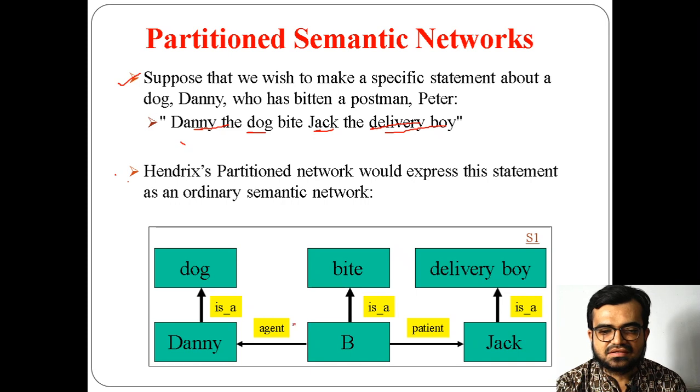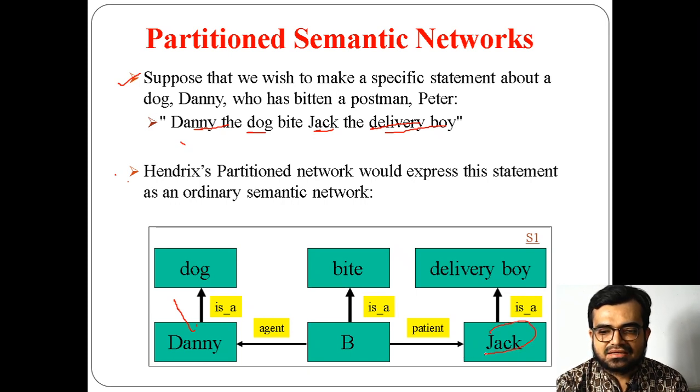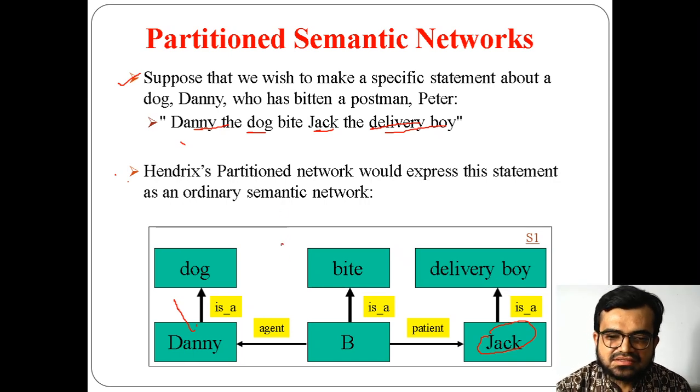So let us consider B as an object. What is B? B is a bite. Who performed it? Who is the agent? Danny. Who is Danny? Danny is a dog. And B is what? A patient, that means to whom it happened? To Jack. Now who is Jack? A delivery boy. In this way you are representing the things here.